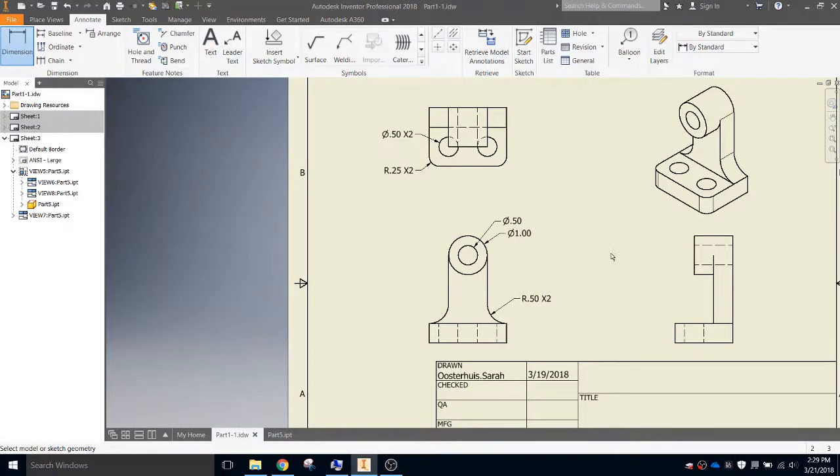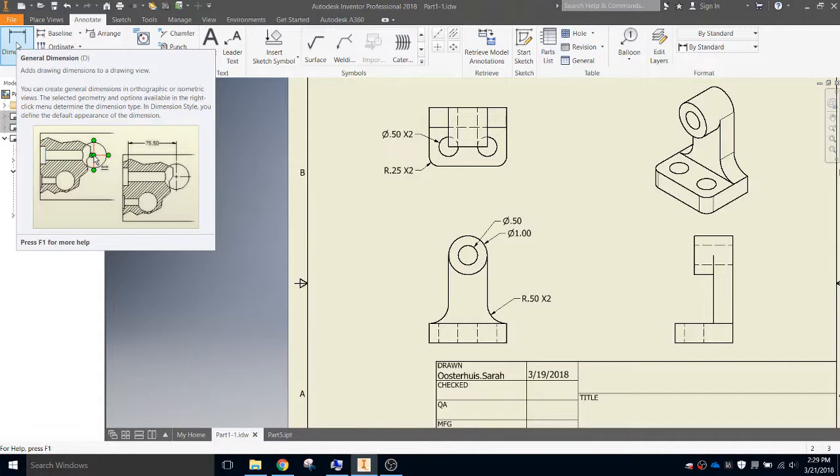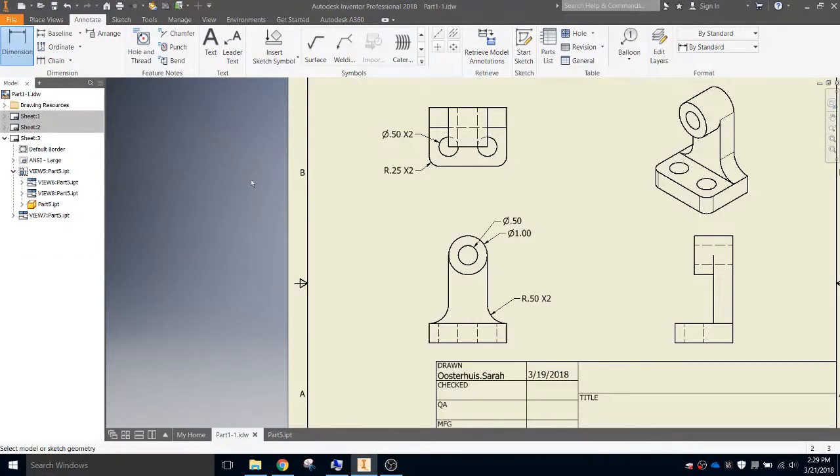Now I can go ahead and put in the rest of the dimensions. I need a bunch of location dimensions. I need a bunch of size dimensions. Let's pause that one right here.